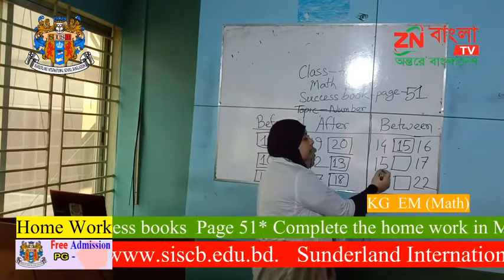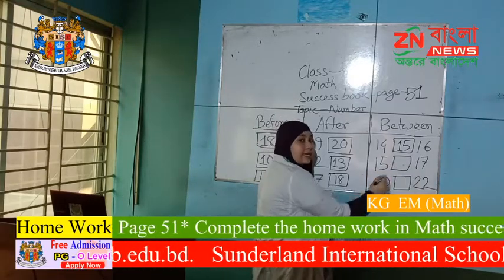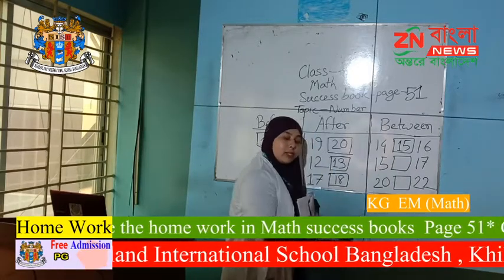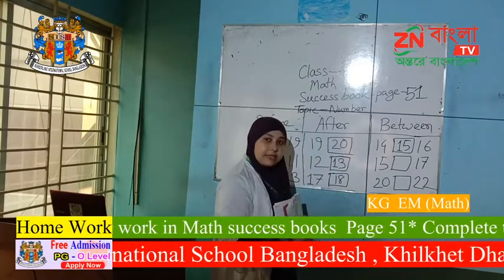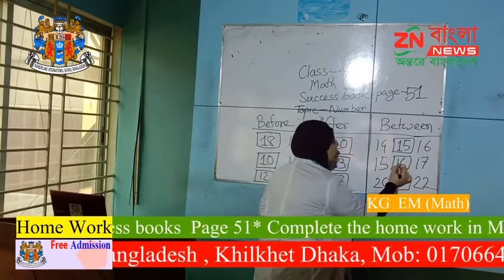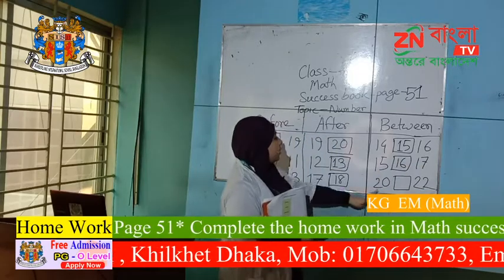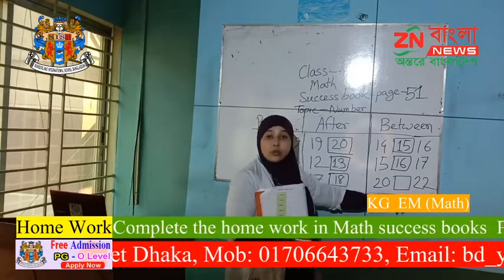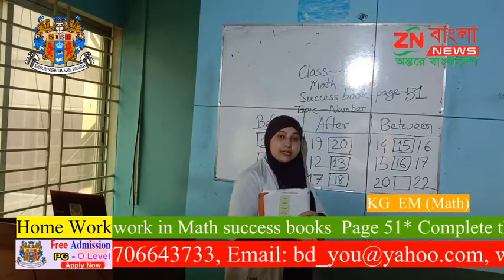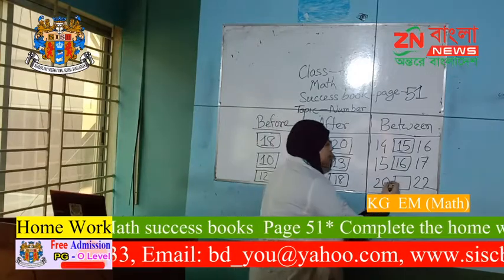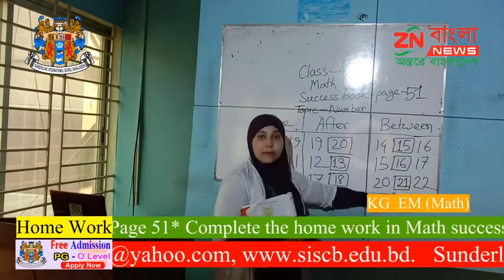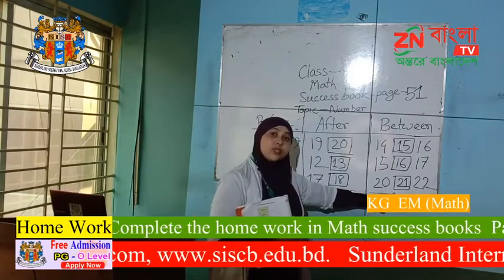What is the between number of 15 and 17, children? 16. Yes, 15, 16, 17. 20, 22. What will be the between number of 20 and 22, children? Yes, 21. 21 is the between number of 20 and 22.